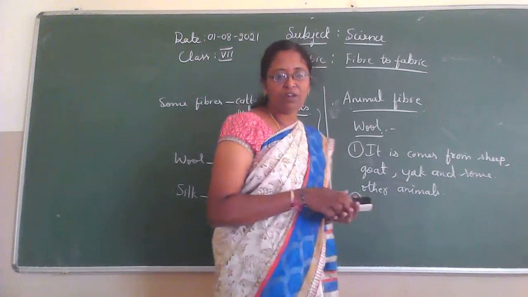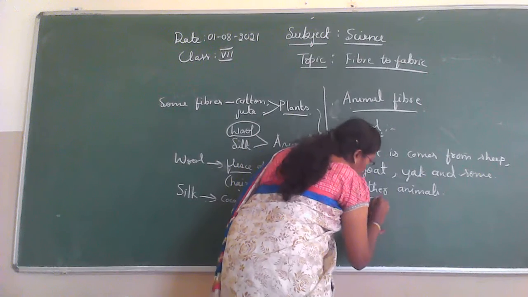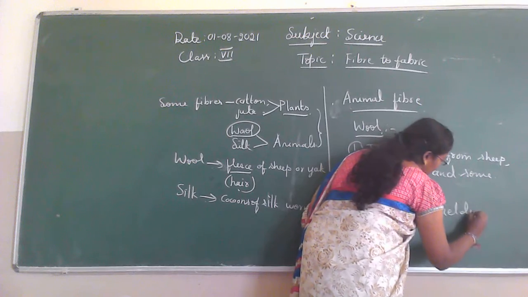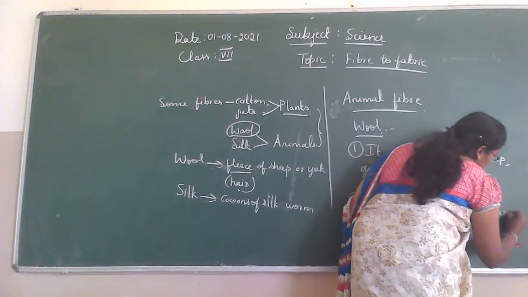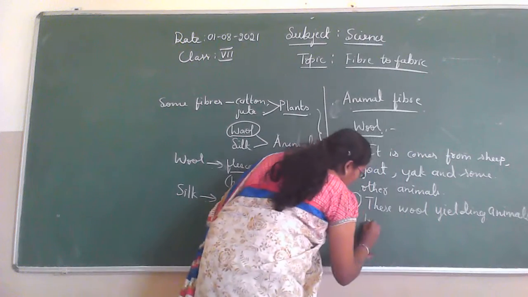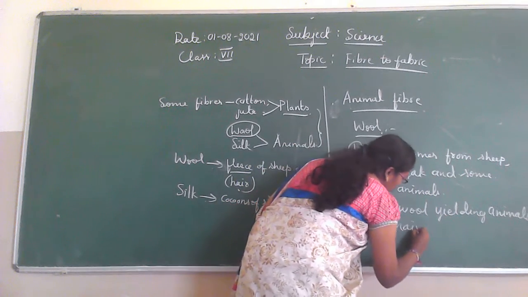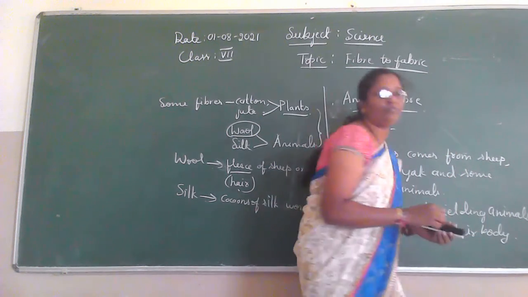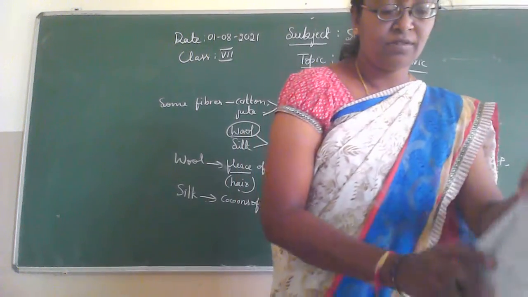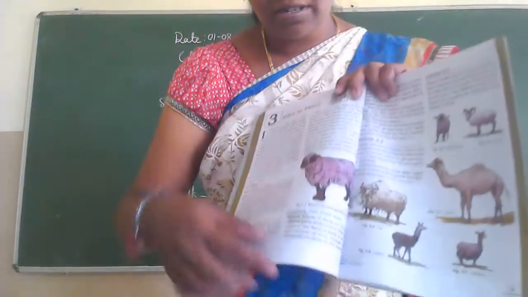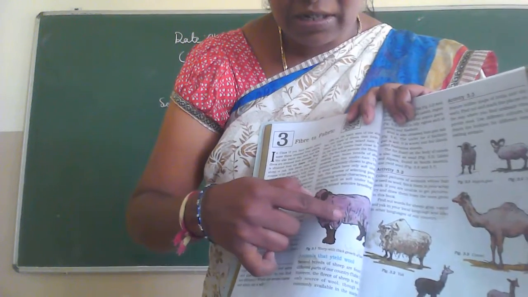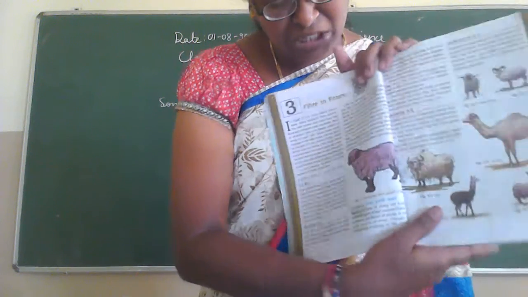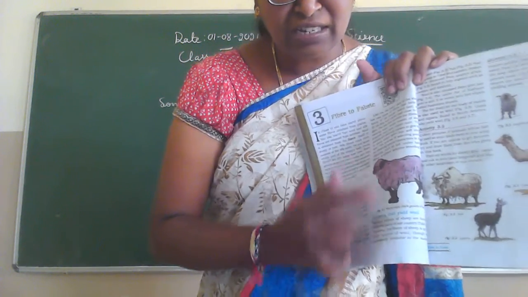So these wool yielding animals bear hair on their body. In your textbook you can see the body of this sheep. It has hair on its body.